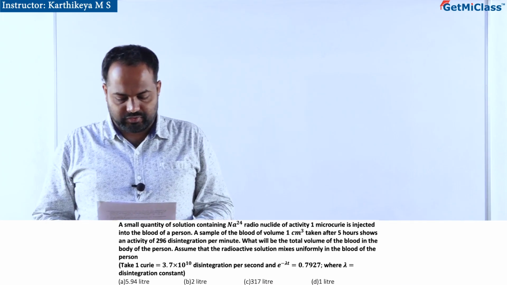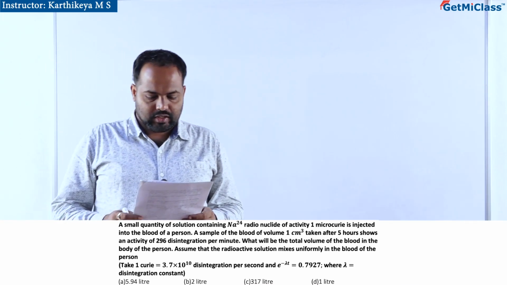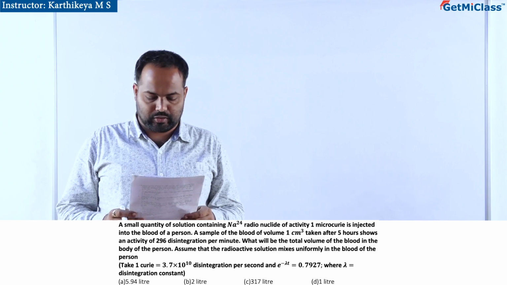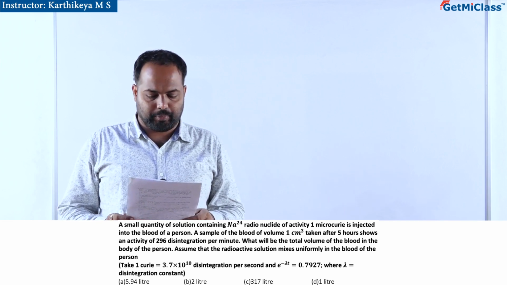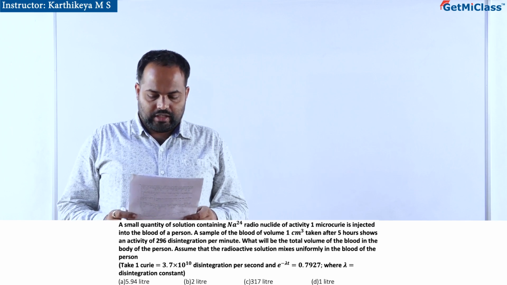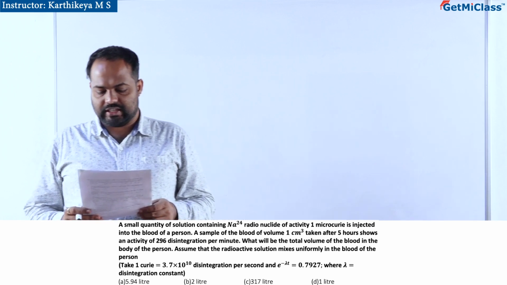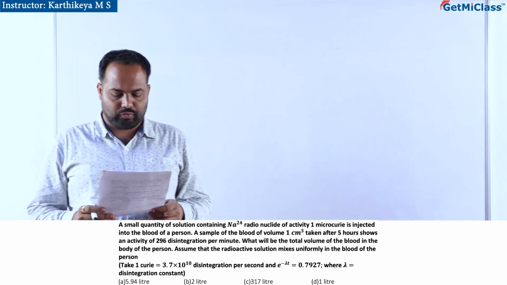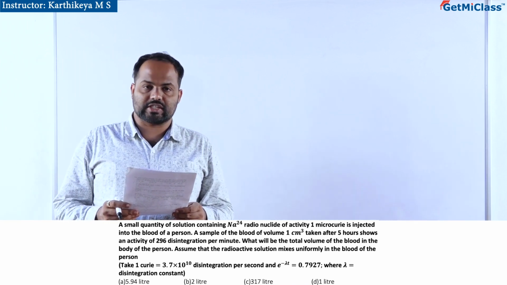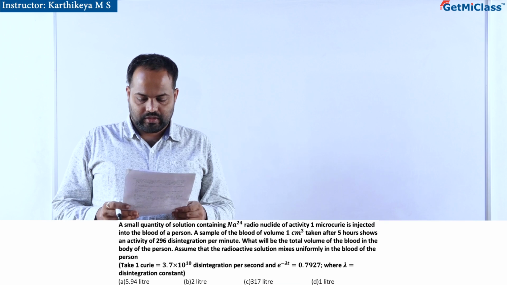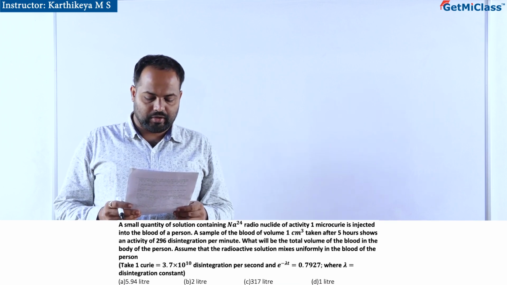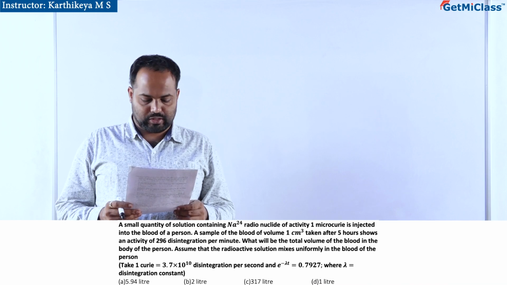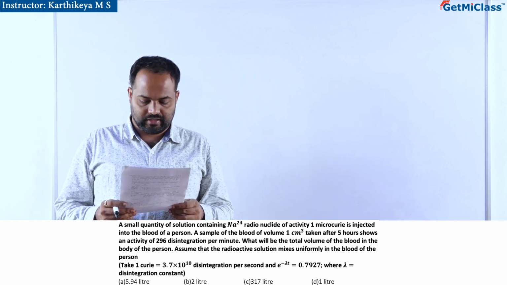A small quantity of solution containing sodium radionuclide of activity 1 microcurie is injected into the blood of a person. A sample of the blood of volume 1 cm³ taken after 5 hours shows an activity of 296 disintegrations per minute. What will be the total volume of the blood in the body of the person? Assume that the radioactive solution mixes uniformly in the blood of the person.